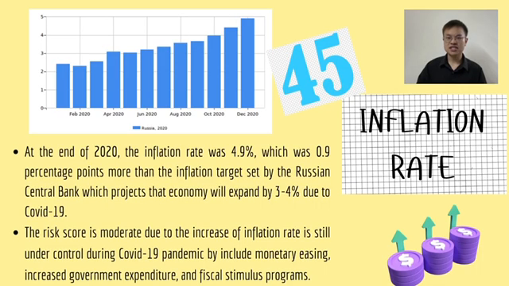At the end of 2020, the inflation rate was 4.9%, which was more than the inflation target set by the Russian Central Bank due to COVID-19. We rate the inflation rate risk score to be 45 out of 100 by using the average risk score for each month with a minimum inflation rate of 4%.